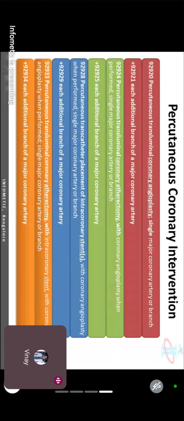So injection procedure during cardiac catheterization, including imaging, supervision, interpretation, and report for selective coronary angiography during congenital heart catheterization. This is an injection procedure during congenital heart catheterization.